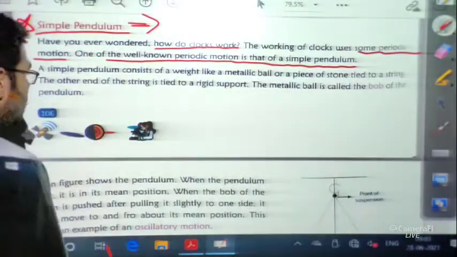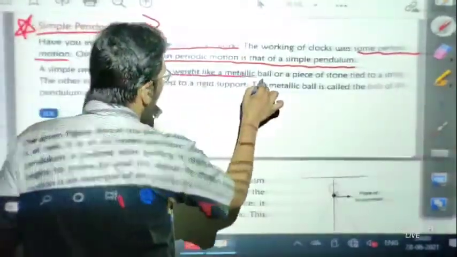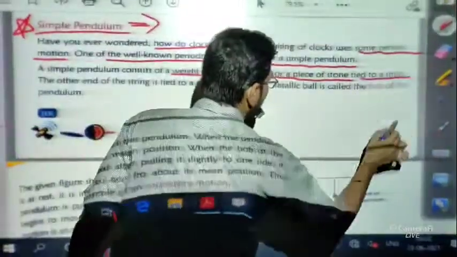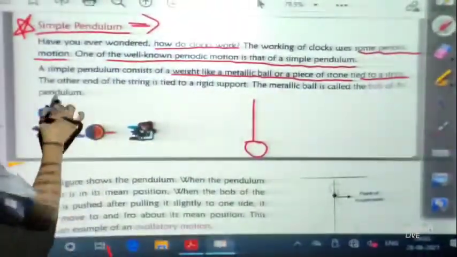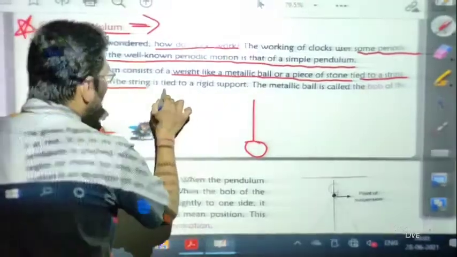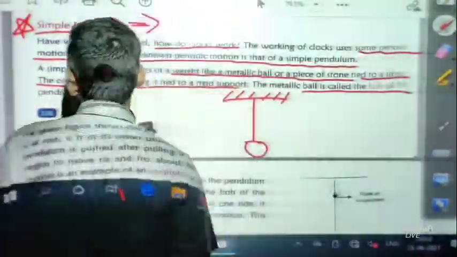Basically, a simple pendulum consists of a weight like a metallic ball or a piece of stone tied to a string. The other end of the string is tied to a rigid support, and the metallic ball is called the bob of the pendulum.